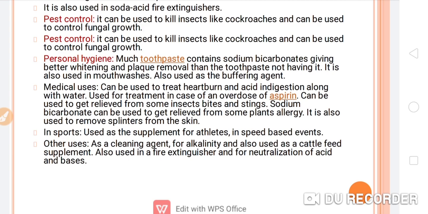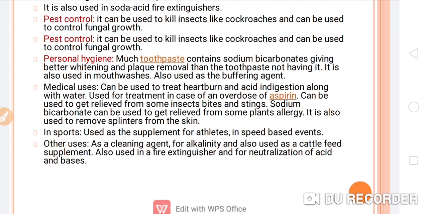Now next, medical uses. What is the medical use of baking soda? Let's see, students. It can be used to treat heartburn and acid indigestion along with water, meaning it can act as an antacid, and it is used for treatment in case of an overdose of aspirin. Here is another use: it can be used to get relief from insect bites and stings.